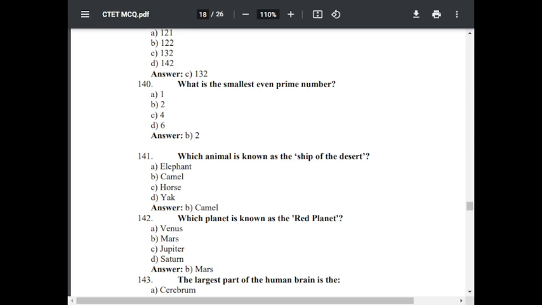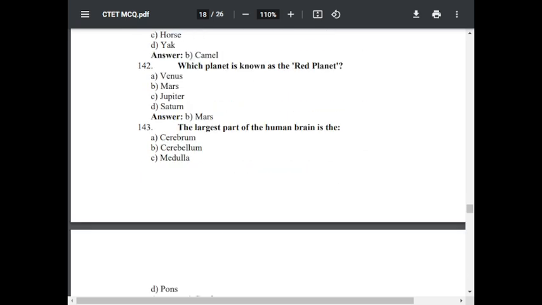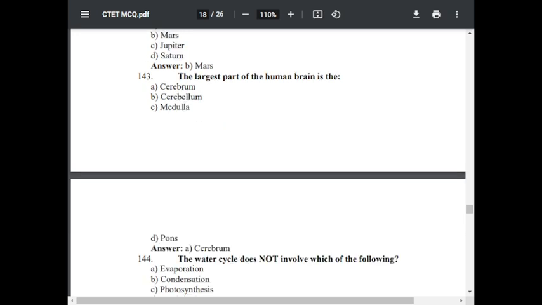Question number 142. Which planet is known as the red planet? Option A Venus, option B Mars, option C Jupiter, option D Saturn. The correct answer is B Mars. Question number 143. The largest part of a human brain is: option A cerebrum, option B cerebellum, option C medulla, option D pons. The correct answer is cerebrum. So cerebrum is the largest part of human brain.